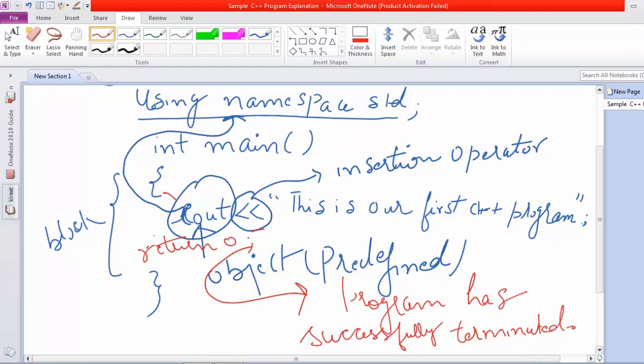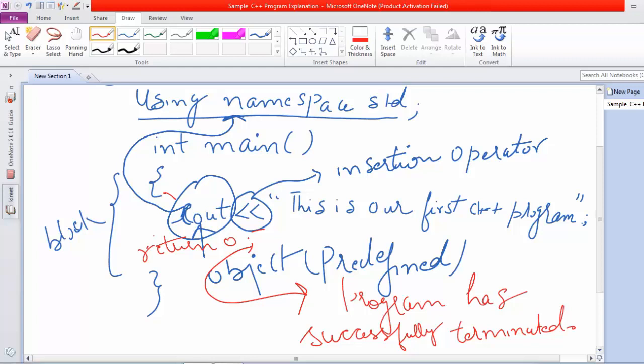So there is no need to write this particular return 0 statement, because it is returning a 0 value to the operating system, indicating that the program has been successfully completed. This task is done automatically by the compiler itself. It is an implicit operation by the compiler.